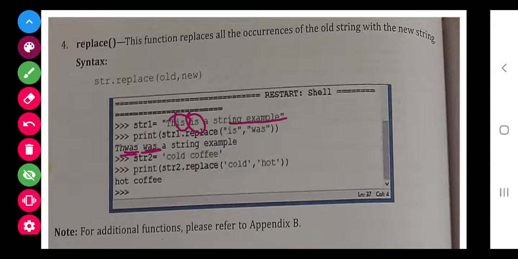So you try this, and after this you try one more thing: you print str1 only, then you see what happens and let me know. You print this line also, after that you write again print str1, then see what will be the result.